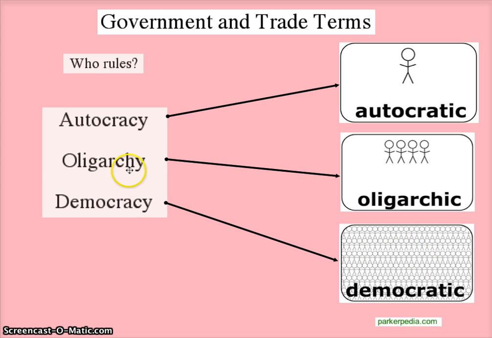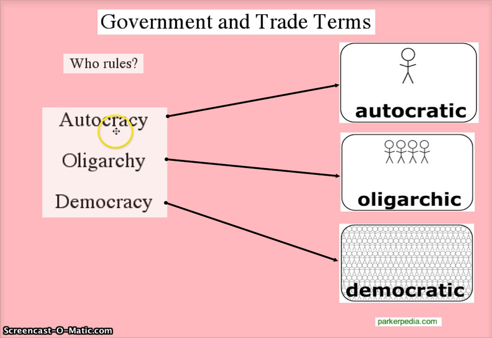There are far fewer of this next one, oligarchy. You can see from this picture kind of what's going on here. Instead of rule by all the citizens, it's rule by just a few. This probably was more applicable way back in the Middle Ages when you had nobles in some countries who banded together to control all the land. But you really don't see many applications in the modern world. But hey, this is in the standards, so it'd be good for you to know what an oligarchy is, as a comparison.